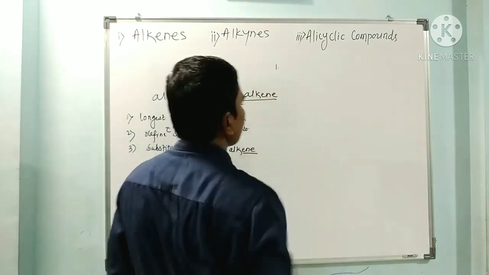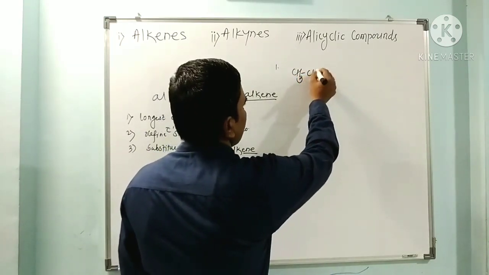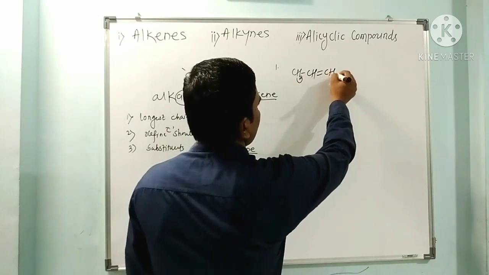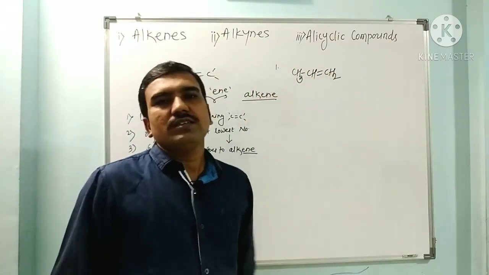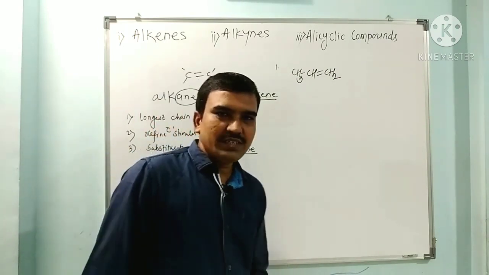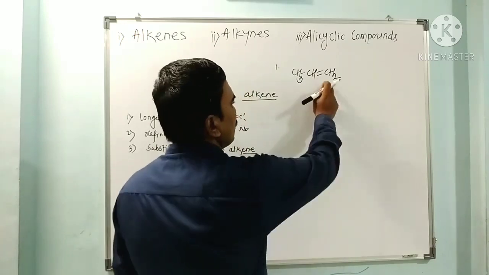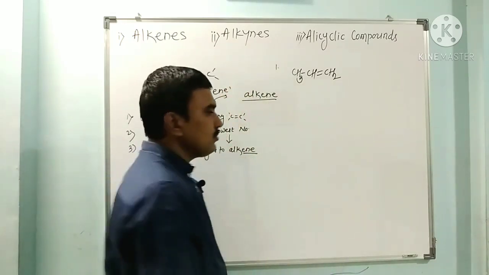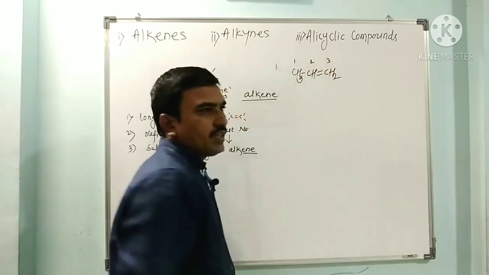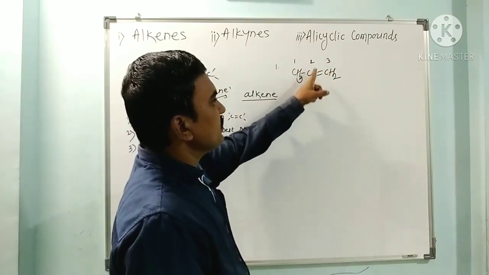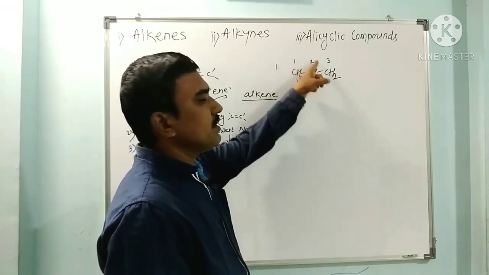One, CH3 CH double bond CH2. I have to select the longest chain. How many carbons are in this chain? Three carbons, 1 2 3. If we give numbers from this side, 1 2 3, the double bond starts from the second carbon, so the second carbon is the olefinic carbon.